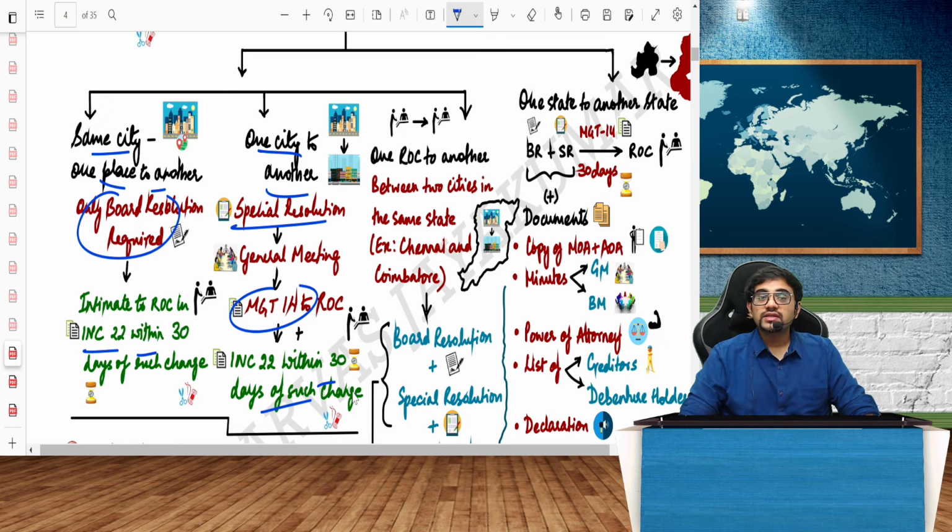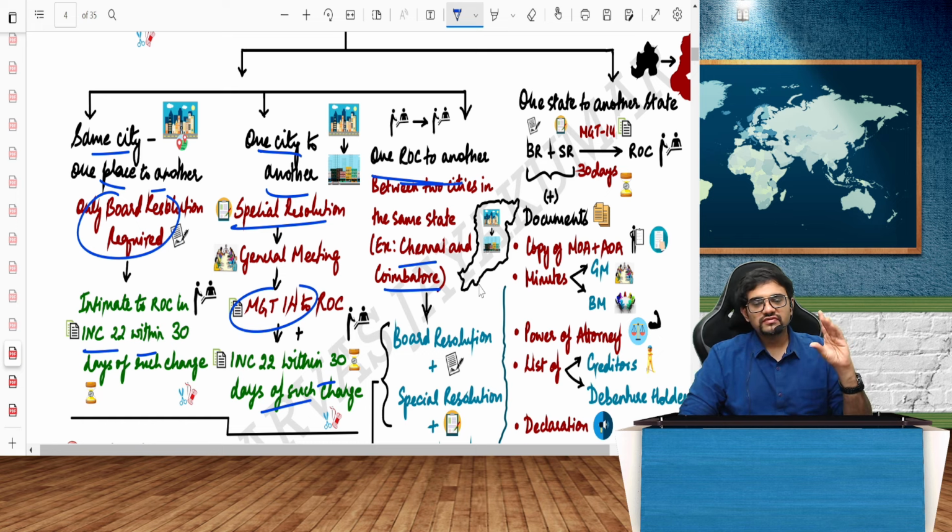Third one, now I am shifting from one ROC to another ROC within the same state, but between two cities. This is an example of Chennai to Coimbatore, because in Chennai you have an ROC, in Coimbatore you have a different ROC. In Karnataka you have only one ROC controlling everybody, but in Tamil Nadu there are two ROCs. One person sits in Chennai, one person sits in Coimbatore.